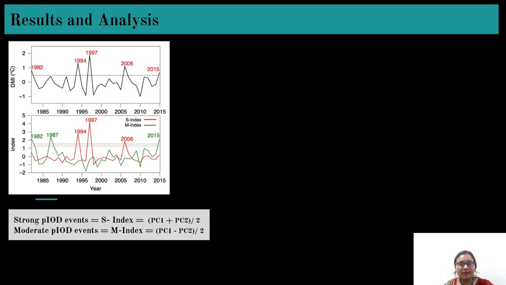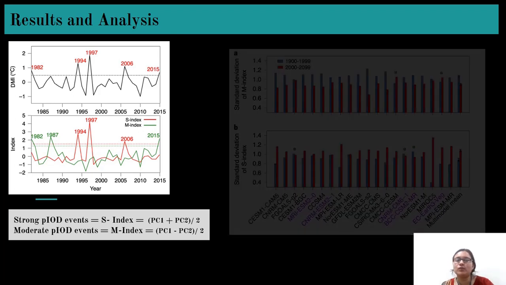So in the upper graph there is the dipole mode index, and in the lower graph the red one shows the strong index and the moderate one is shown by the green index. And here we very clearly see that the strong IOD index is very correlated with the dipole mode index. So from this graph we can draw one conclusion: in 1994, 1997, 2006 there are positive dipole mode indices which are correlated with the strong index, like the strong happening of the positive IOD.